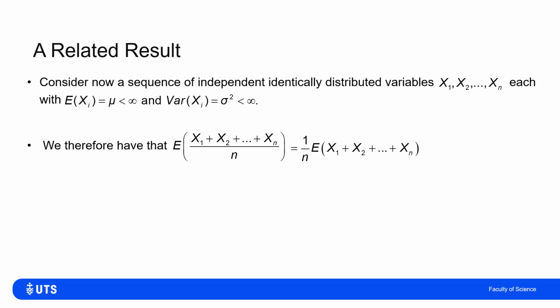So I can pull it outside the expectation, and then I know that I'm adding the expectation of n variables, each of which has expectation mu. So I would be getting 1 over n of mu plus mu plus mu, n times over. So I'm getting 1 over n of n mu, which is mu.